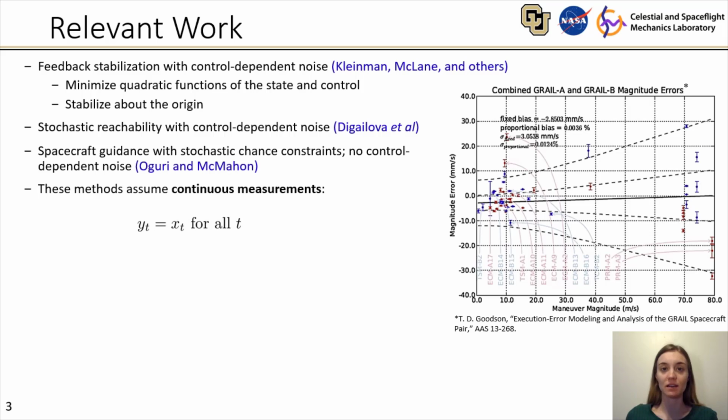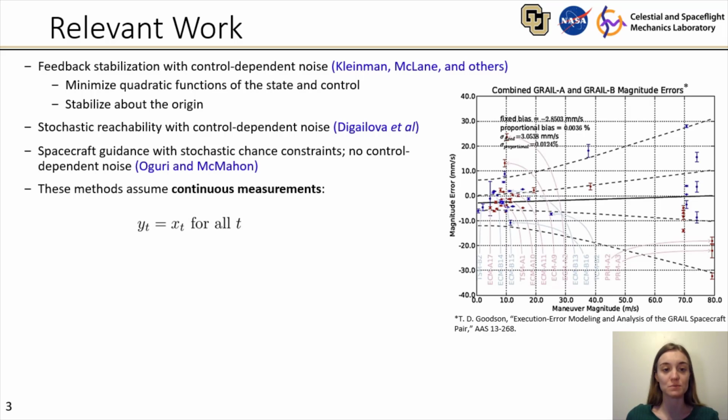Some relevant work has been done in the area of feedback stabilization with control-dependent noise. By feedback stabilization, I refer to problems where we minimize cost functions that are quadratic in the state and the control with the goal of stabilizing the system about the origin. This is similar to an LQG augmented with control-dependent noise. A similar problem is that of stochastic reachability with control-dependent noise. And in the realm of spacecraft guidance, authors have developed robust guidance methods based on stochastic chance constraints. However, these methods do not explicitly accommodate control-dependent noise.